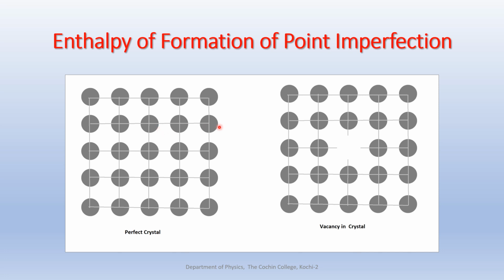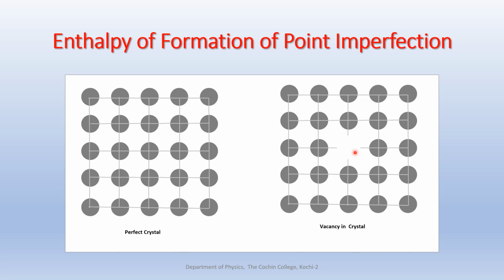If the imperfection is a vacancy, as shown here, you can see the bonds that connected that missing atom to the neighboring atoms are free now. So that causes a distortion, right? Because the bonds that connected that atom and the neighboring atoms are free now.